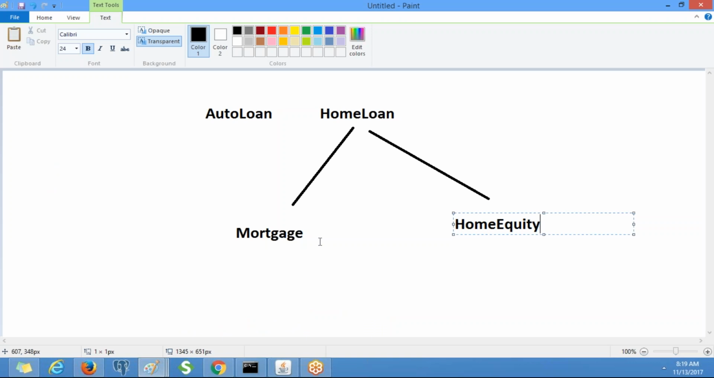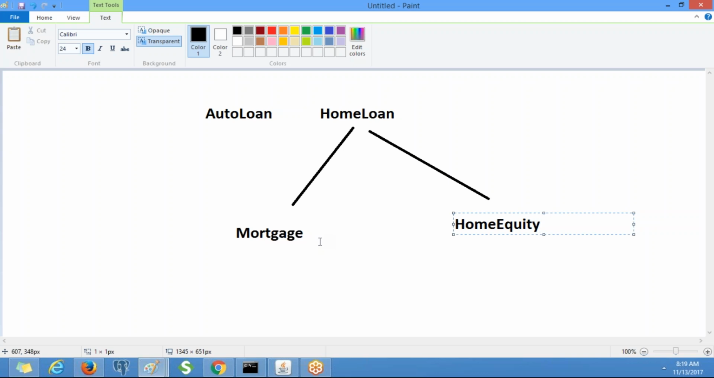Mortgage is another work type. Similarly, home equity. So when you are going to apply for a mortgage loan, you will have some request, right? If you are going to apply for an auto loan, you will have different things. Work types are going to generate the work objects.